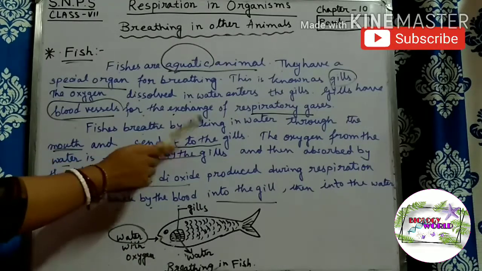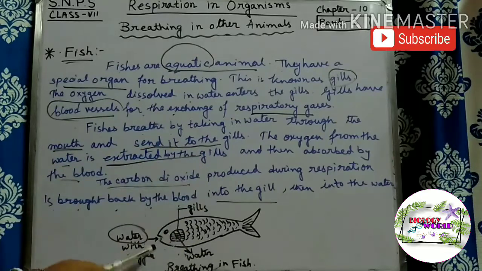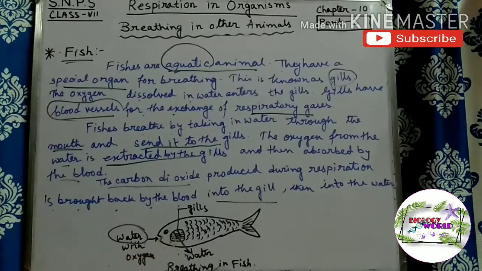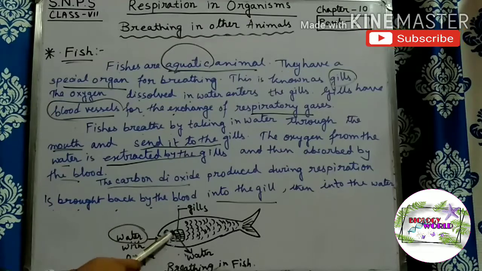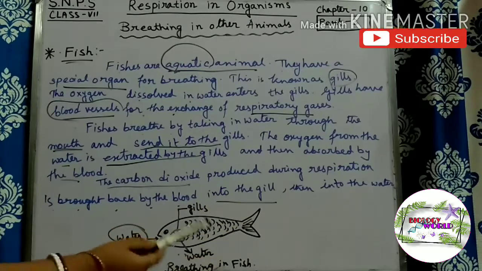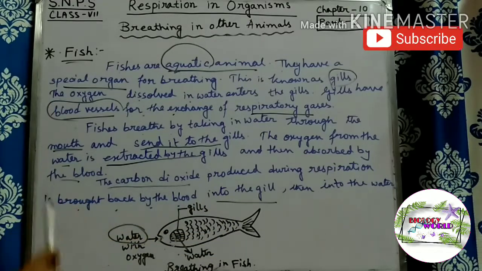Fishes breathe by taking in water, means they first take water through their mouth. This water then goes to the gills. Here, the oxygen present inside the water is taken up by the blood vessels of these gills, and by this process, oxygen goes to every cell of the fish. Then, after respiration, the carbon dioxide is produced.